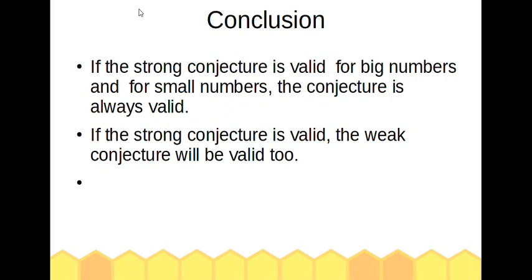Conclusions. If the strong conjecture is valid for big numbers and for small numbers, the conjecture is always valid. If the strong conjecture is valid, the weak conjecture will be valid too. Thank you for your attention.